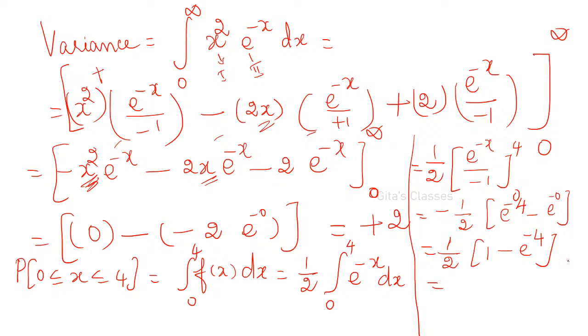You can directly write it here and stop here. Otherwise, if you want, you can use your calculator and write the value of 1 minus e power minus 4. You have to use ln in the calculator, that is natural logarithm. Shift and ln will give you e power. You will have this key in your calculator.